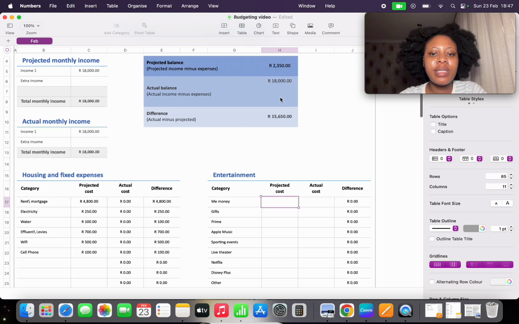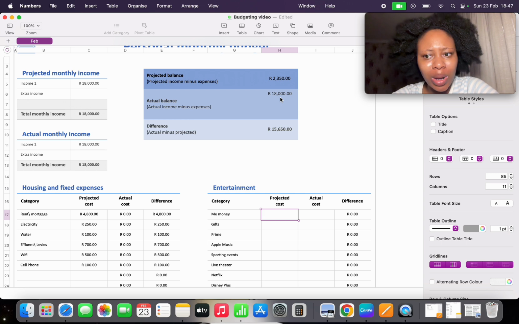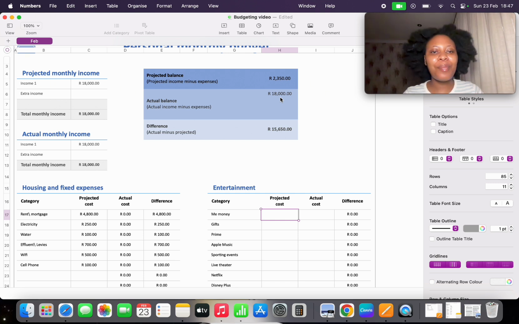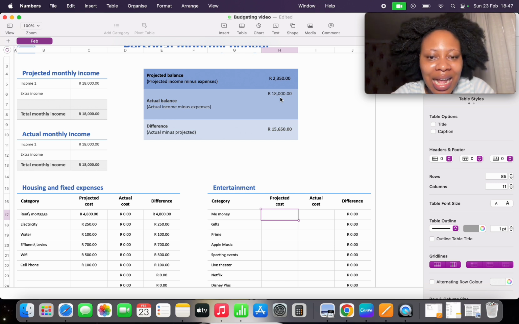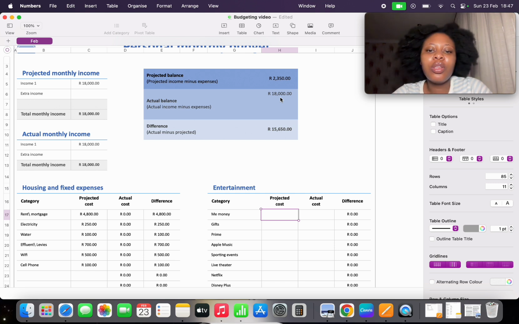And then obviously now we have like a young 2.3, and I like to call this me money. And the reason I call it me money is because this is the money for me. Like when I swipe shamelessly. When I swipe, I'm excited to swipe because this is where it's at. But of course, 2,350 rand to spend on your needs. So this could be maintenance, hair, nails, clothing, toiletries.